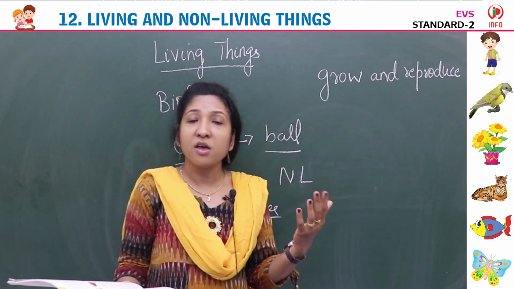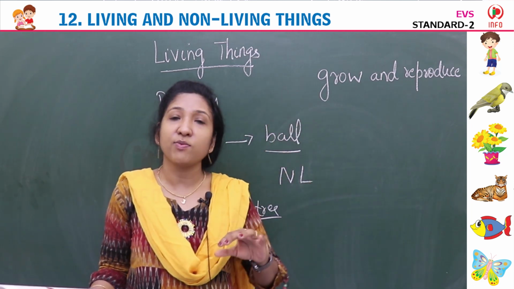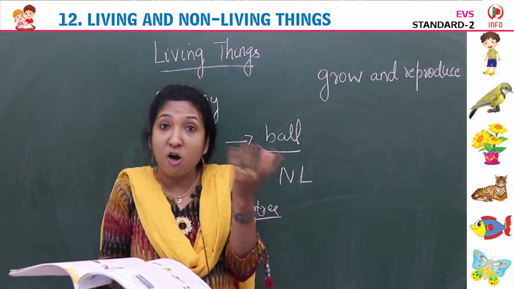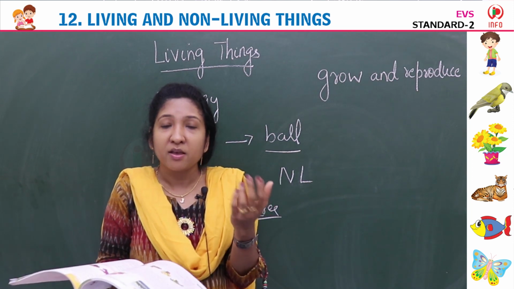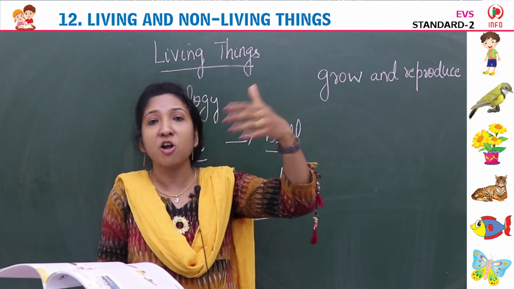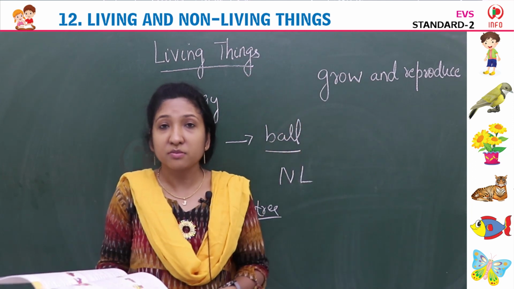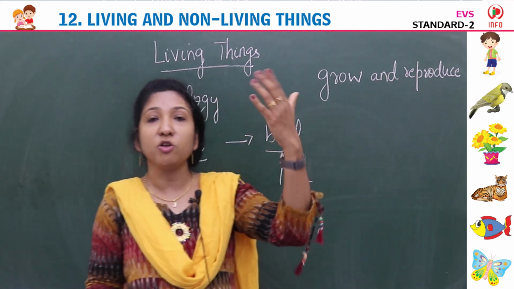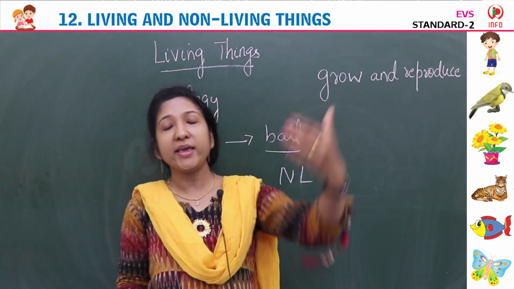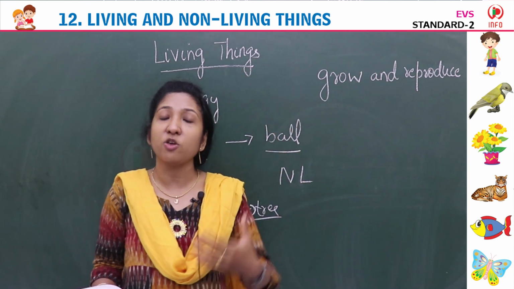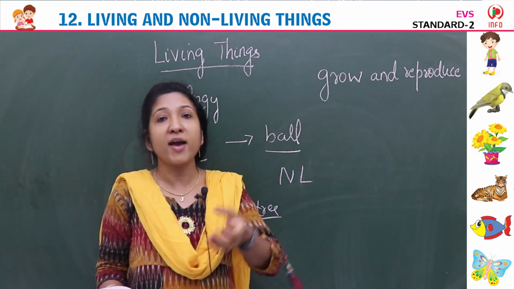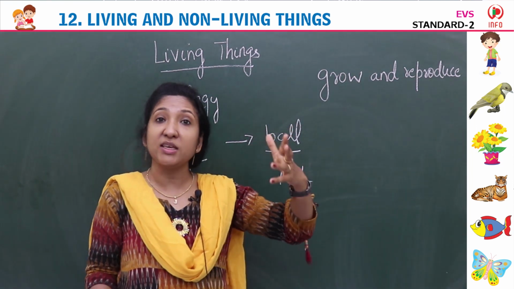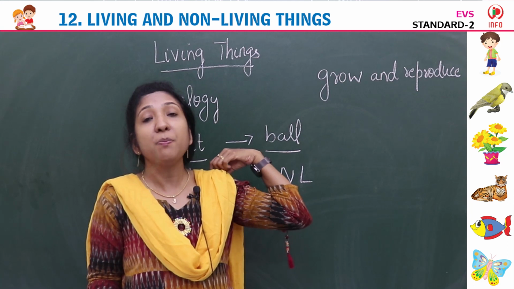We are growing, no? You were very small once. When you were born, you were like a baby. You were a baby when you were born, isn't it? Small baby. Then afterwards, slowly you grew. Now you are a big child. You are in second class, isn't it? Yes. Then next year you will go to third class. So you are growing. Your age is increasing. To grow, you are eating food, drinking water. So living things grow. Plants, trees, animals all grow and reproduce.